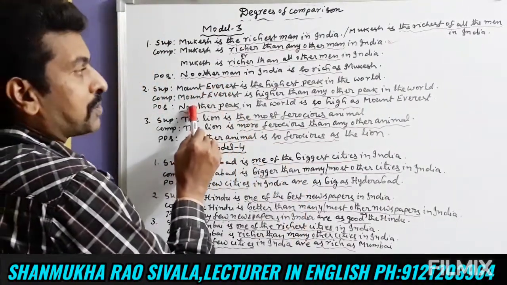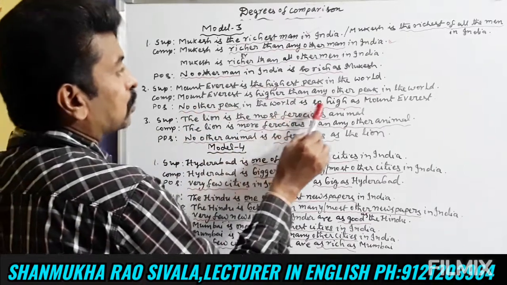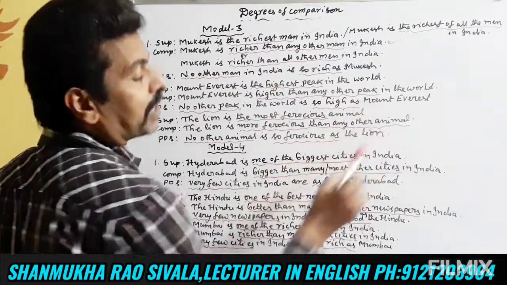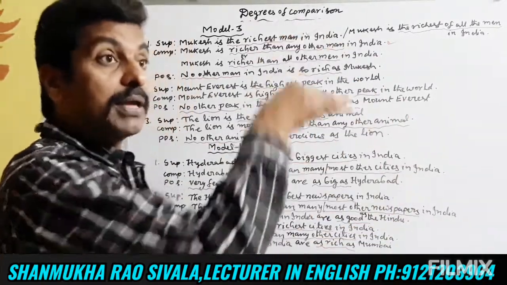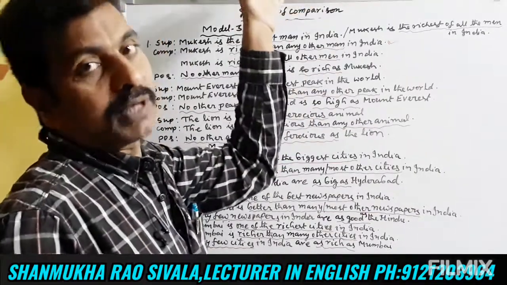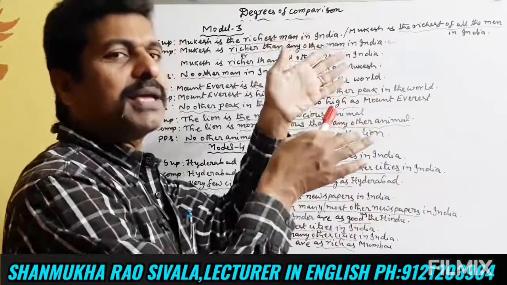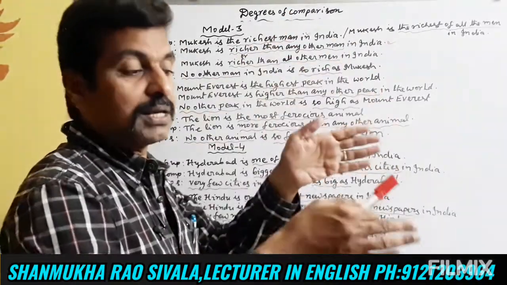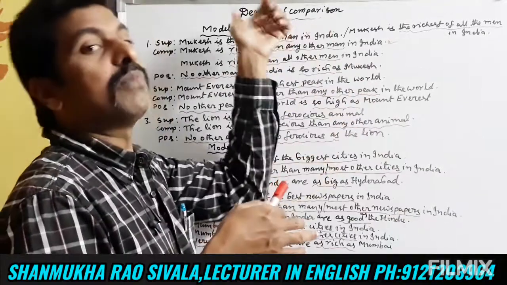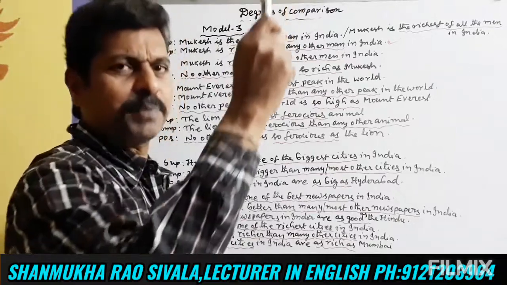And in a positive degree, no other peak in the world is so high as Mount Everest. You can take any peak, it is not so high as Mount Everest. So this is when Mount Everest is the highest peak.